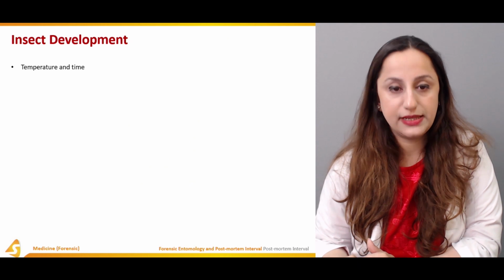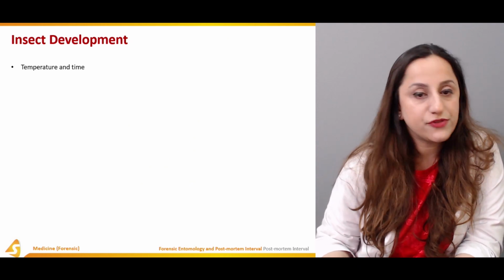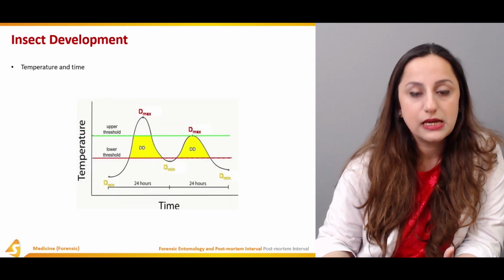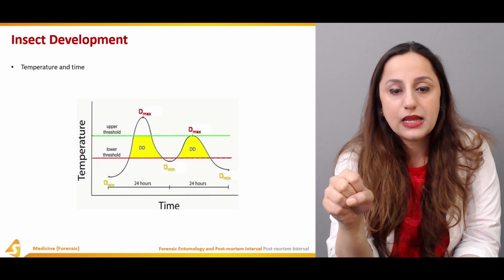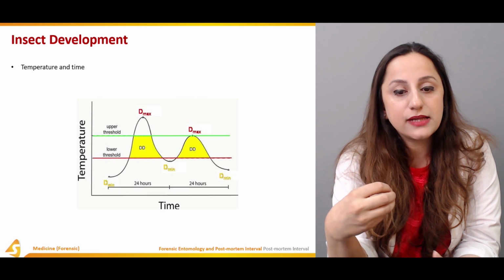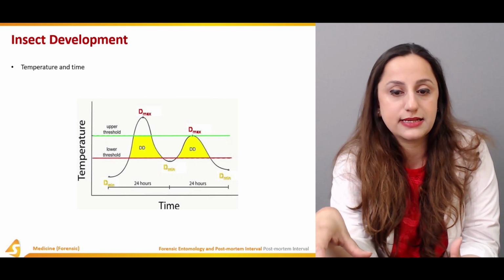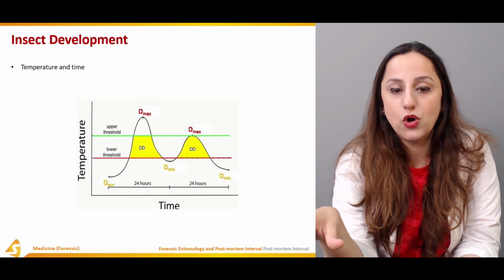Now, in insect development, temperature and time are the mainstay whenever we are discussing it. On this graph, as you can see, we are dealing with temperature on the y-axis, and time on the x-axis. And basically there are two curves to all of these.